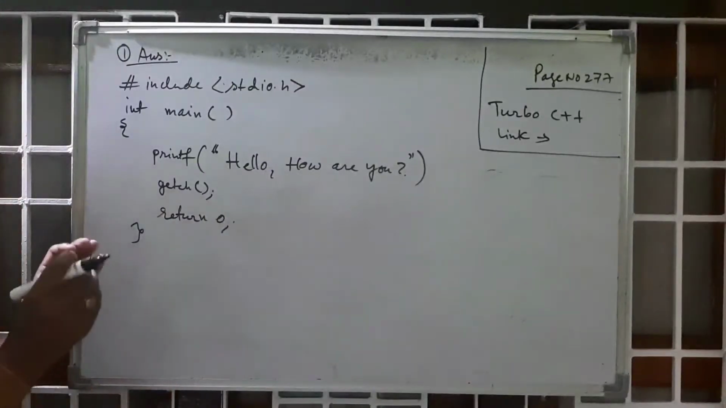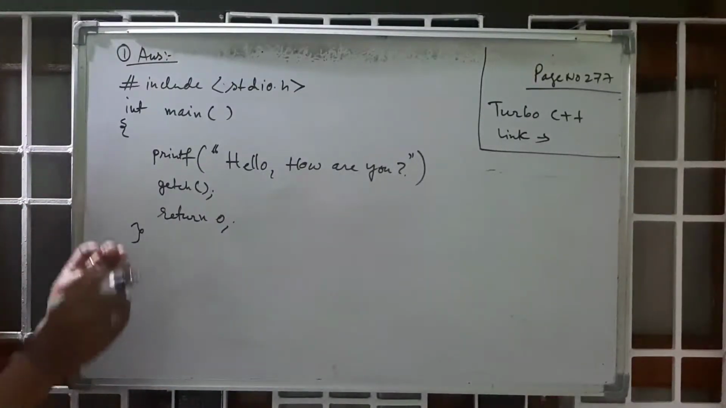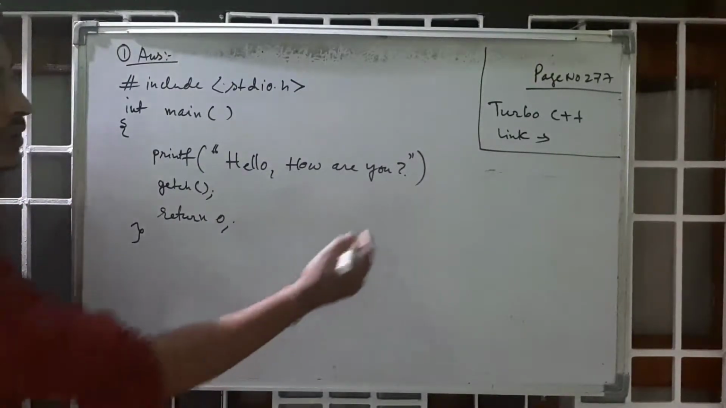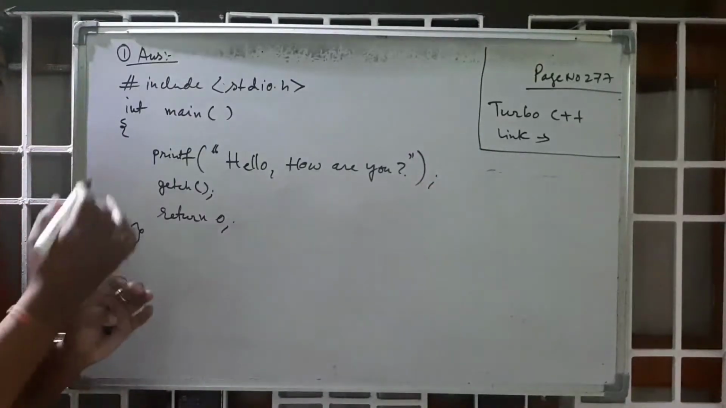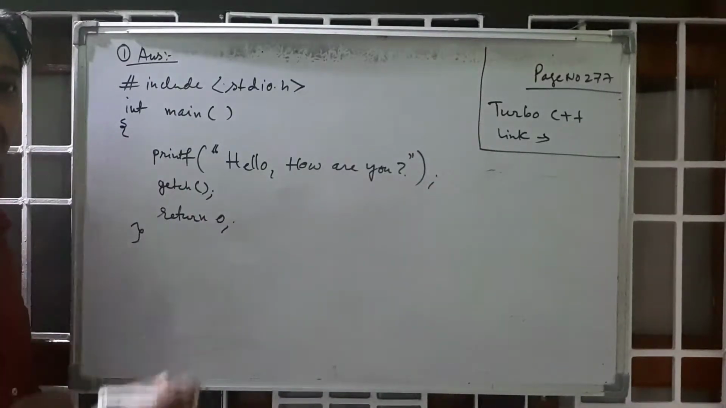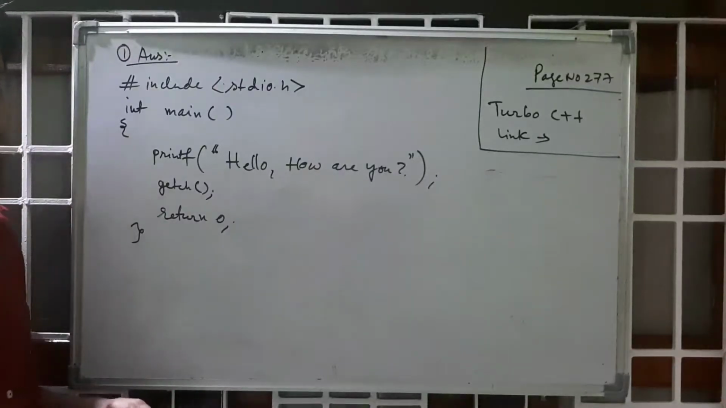Okay, so return 0 means whatever expectations I have from this program, the program will give the output as I expect. It means it will not give any error. So this is the question's answer.